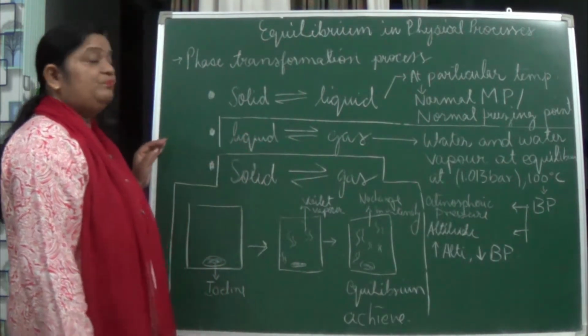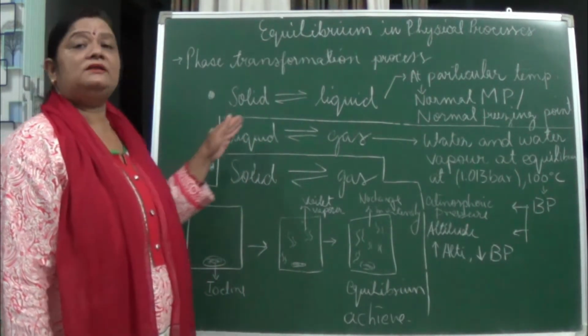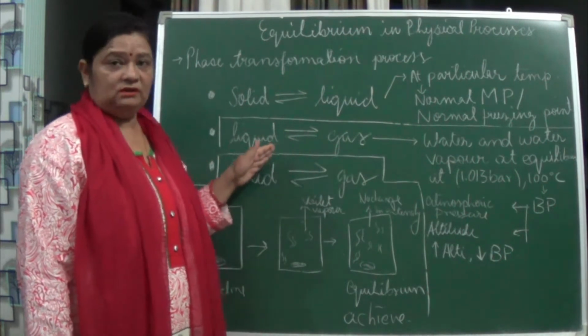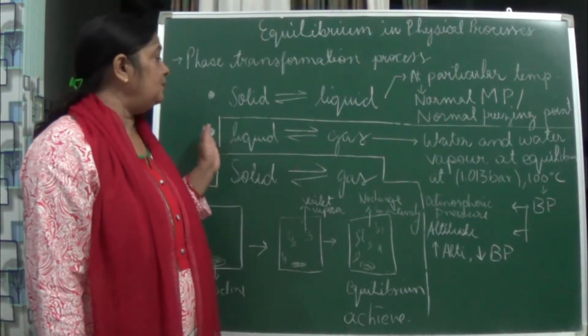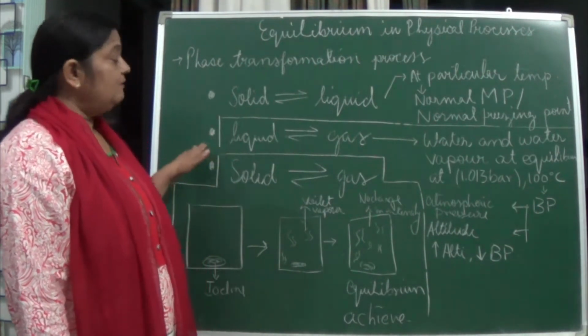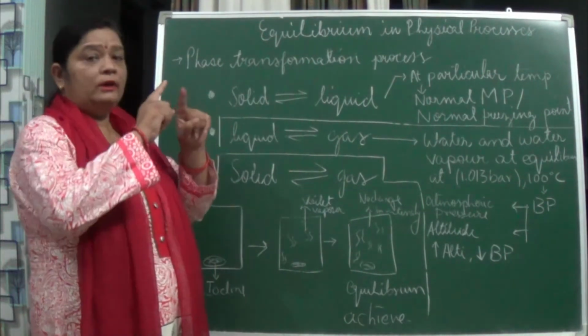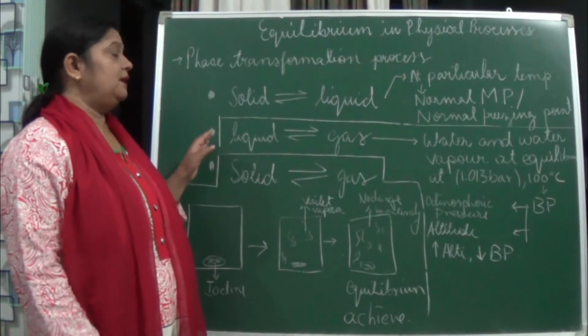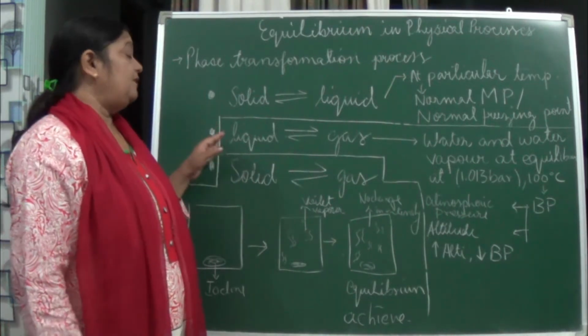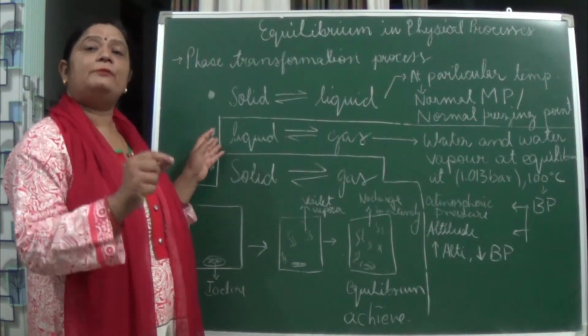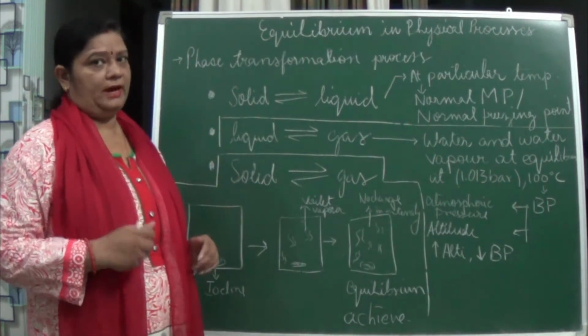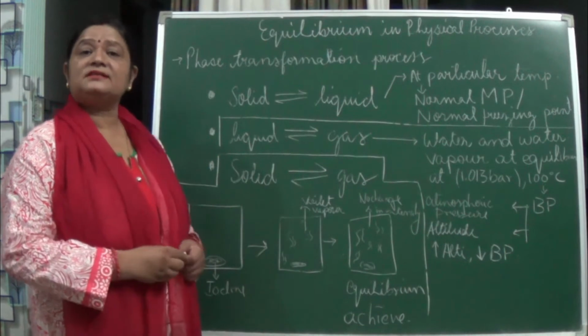Next is the liquid being changed into gaseous form, which is vaporization. We can take again the example of water, but here we will perform an experiment. We take a glass box, totally transparent in nature, and keep anhydrous calcium chloride in it. Why?